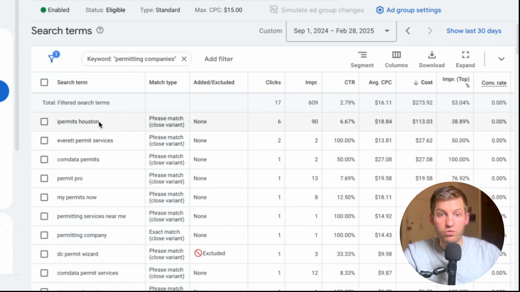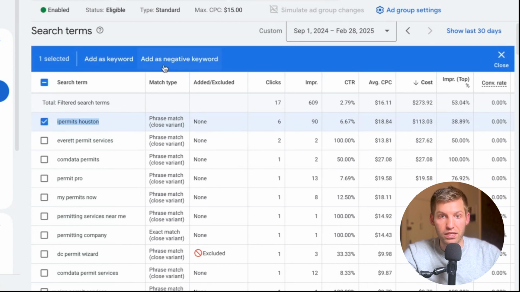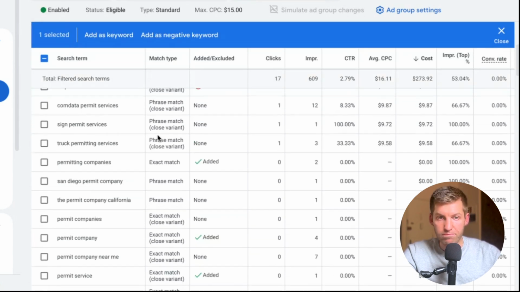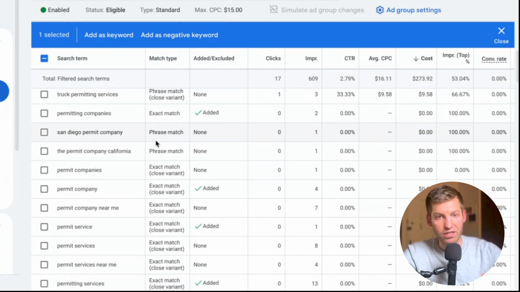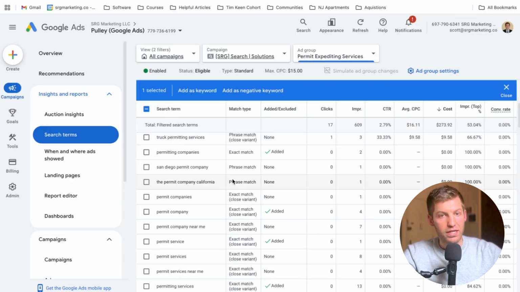For example, this one is a competitor. We probably don't want to show up for it. So what we'd want to do is highlight it and negative match. You want to go through this multiple times a week to ensure that you're kicking out everything that is not relevant to your business and making sure all the budget is going to the right search terms. This sounds super simple, but so many people do not look at this, and then they look back on their monthly budget and they've spent almost all of it on keywords that were not relevant to their business.